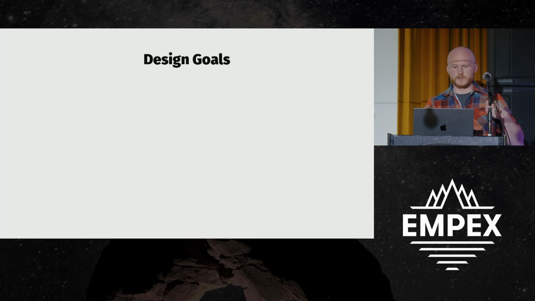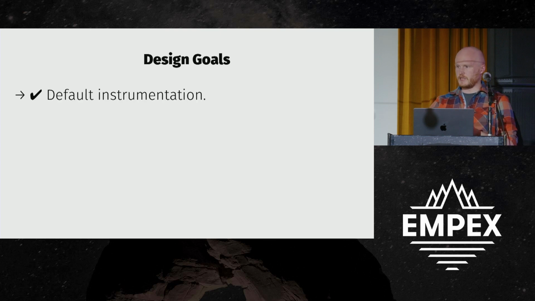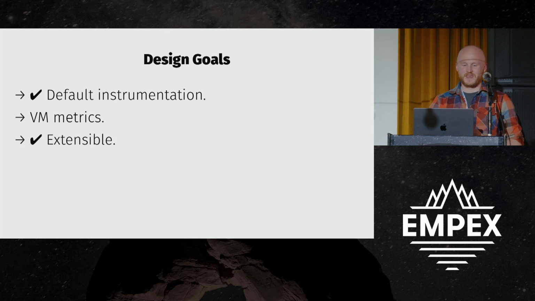So let's revisit our design goals a bit. We've achieved default instrumentation. We can get a lot without doing a lot, or with doing a little. And it's extensible, right? So we can continually add on new telemetry handlers. Every time you onboard a library, we can go and look and see, does this thing expose events that can help us either enrich other spans or create new spans around it?